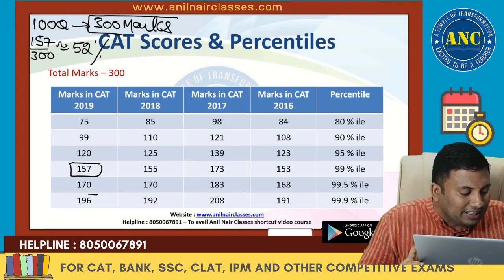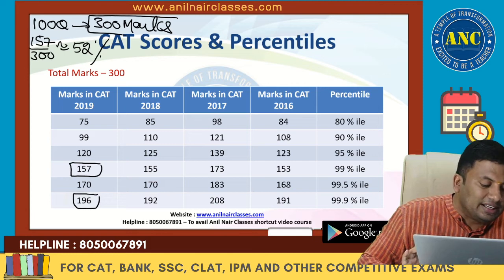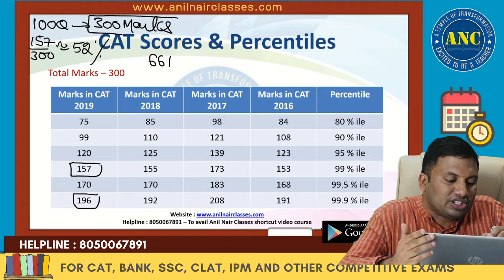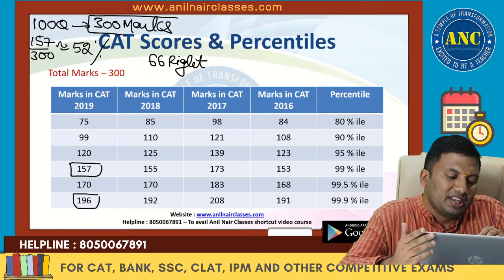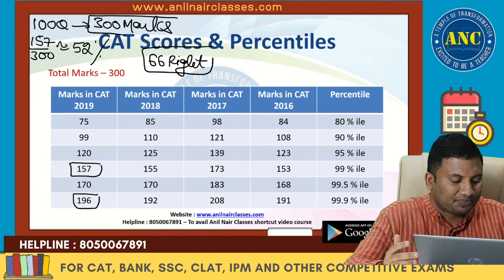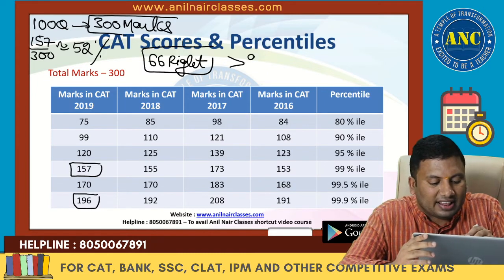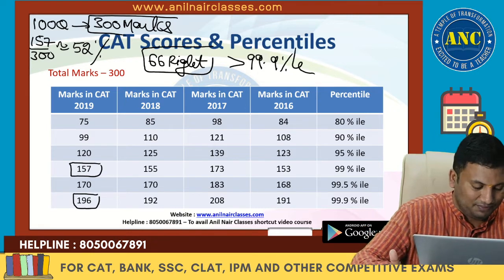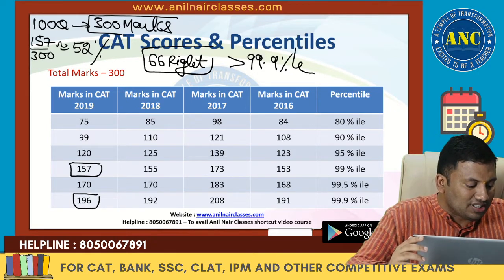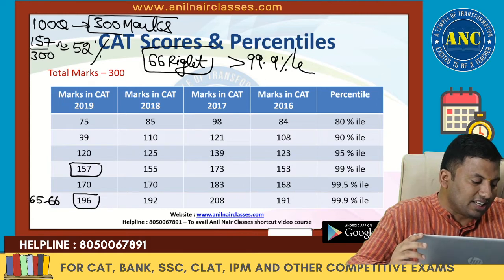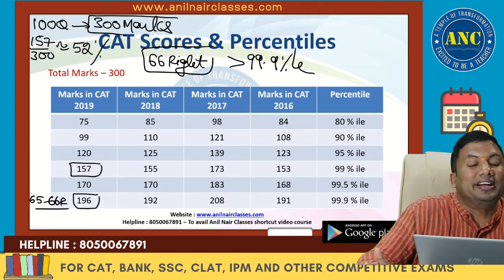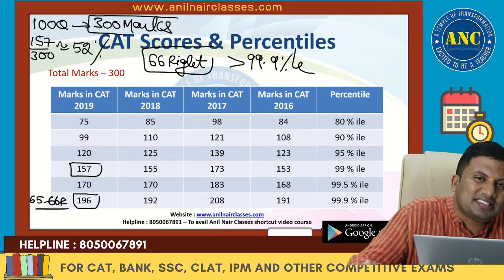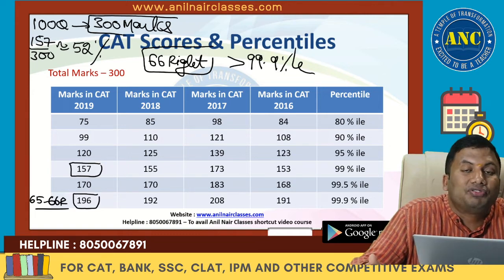And to get 99 plus percentile, you should get 196 marks. That means if you get 66 questions right, you are almost at 99.9 percentile, because 66 threes are 198. 66 right answers in 3 hours time.